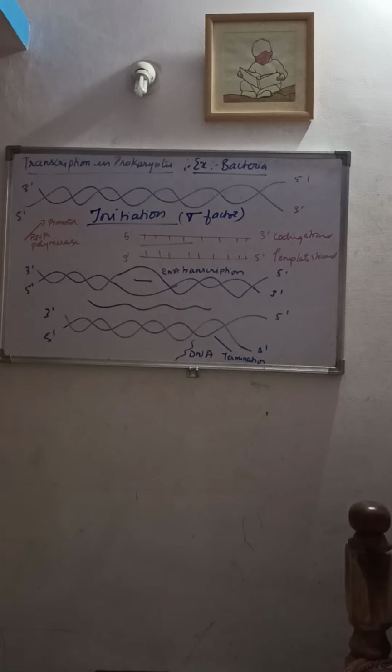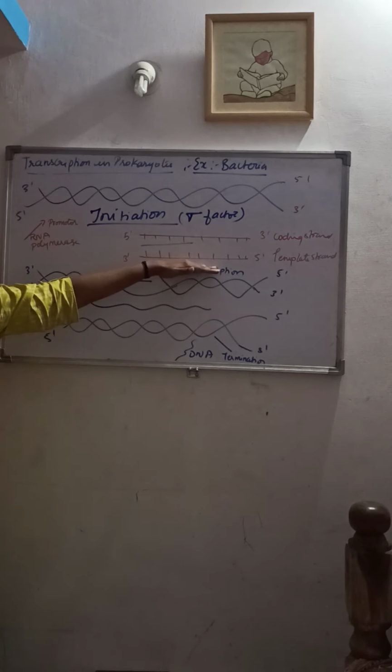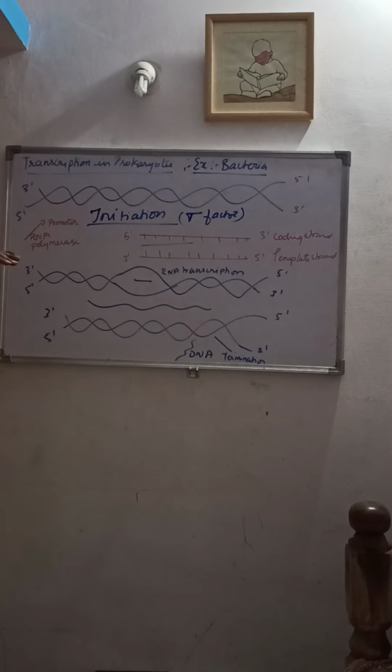Once the RNA polymerase is bound to the promoter, what will happen? It starts synthesizing the RNA transcript in the 5' to 3' direction, by adding nucleotides complementary to the sequence on the template strand, with the only difference that instead of thymine, uracil is present.